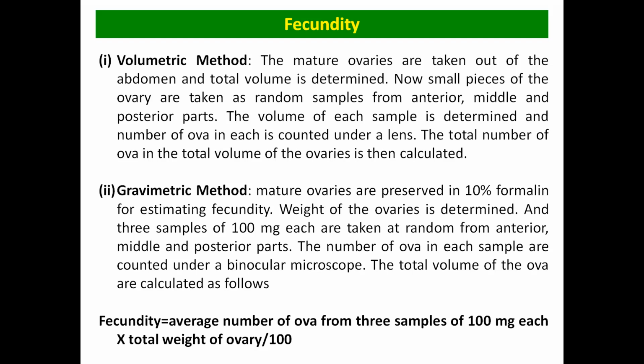Okay, so basically what we did is we counted the eggs from all three: from sample number 1, sample number 2 and sample number 3. Now we have to take the average of the number of ova from these 3 samples of 100 mg. Okay, so suppose the average number came 1000. The average number of ova from 3 samples is multiplied by the total weight of the ovary, sorry, and then divided by the 100. So that shows the fecundity. So this is the method of how to determine the fecundity in fish.